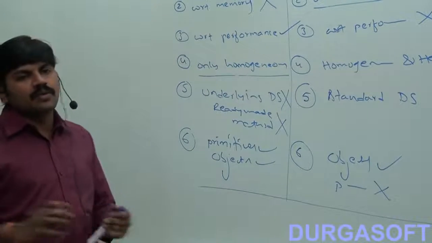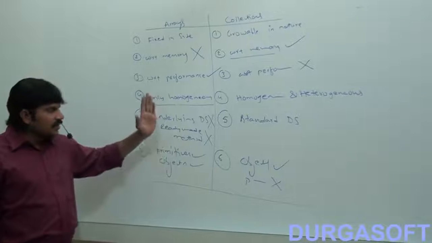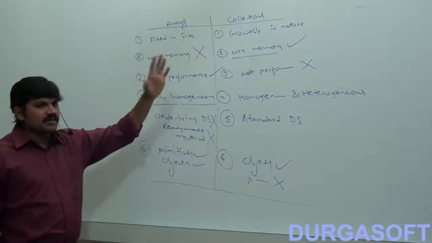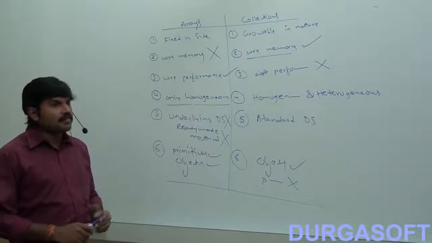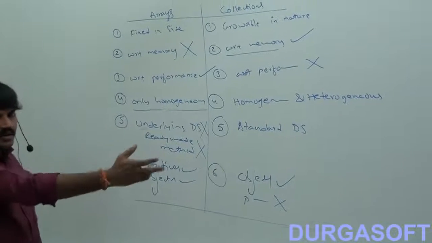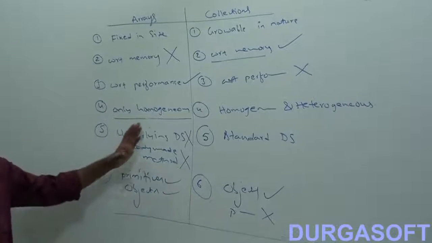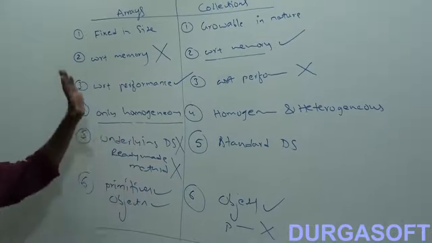So if anyone is going to ask, what is the difference between an array and a collection, or array and any collection, these are the differences, right? Sometimes he may ask array and ArrayList, or array and Vector, array and LinkedList, array and TreeSet. Can you tell what are the differences? Then you should be in a position to answer. That's all.